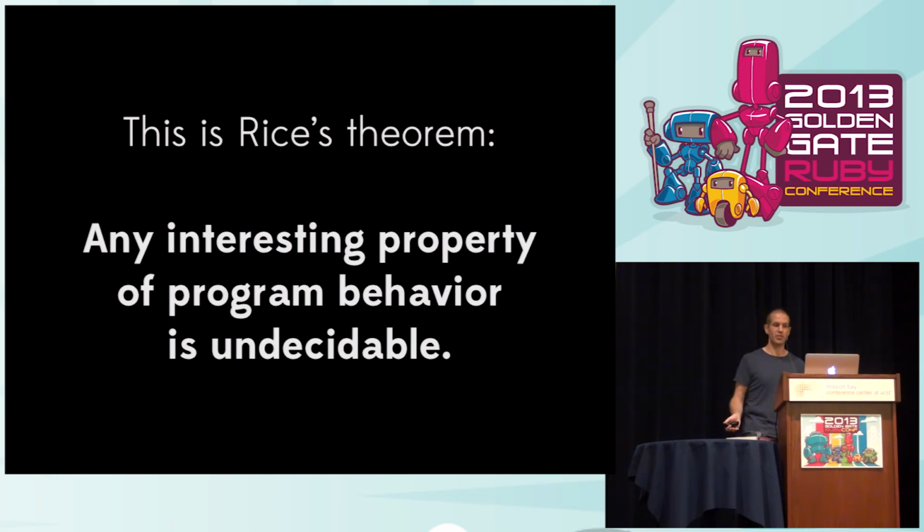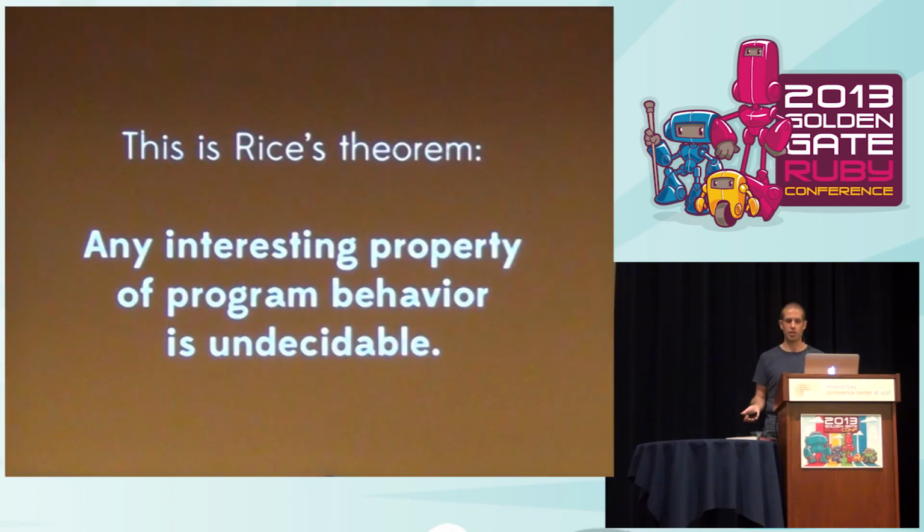And a way of expressing Rice's theorem is to say that any interesting property of program behavior is undecidable. And just to define some terms there, interesting means that any given program may or may not have that property, so it's interesting enough that you want to check for it. Behavior means what the program does when you run it, like the function it computes. So that doesn't include properties like, does the source code of this program syntactically contain the literal string hello, because you can just look at the source code to see that, but it's if you're asking questions about what happens when you run the program. And undecidable just means that you can't write a computer program to decide this question in general.